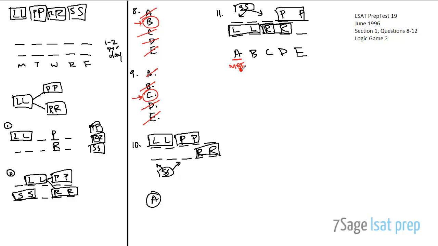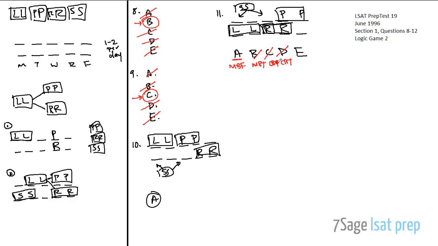All right, let's look at the rest of these real quick. The workshop on rehearsals on both Wednesday and Thursday, it has to be that way. This one must be true. So it certainly doesn't have to be false. Staging is on Monday and Tuesday. It could be, right? So it could be true. It means that's not right. It could be SS and the same as LL. How about D? The workshop on lighting is in session the same 2 days as the workshop on staging. So that's actually exactly the same thing as answer choice C, right? SS here, LL here. So D's not right.